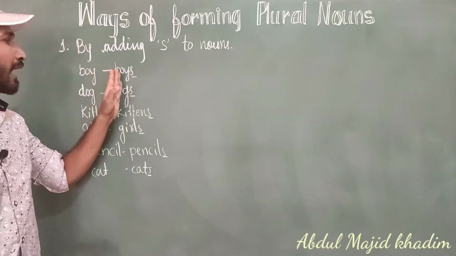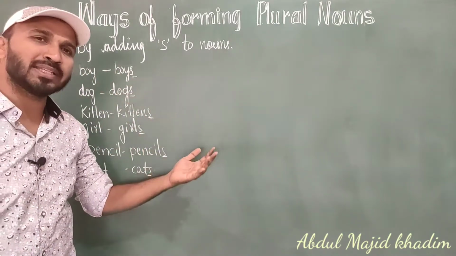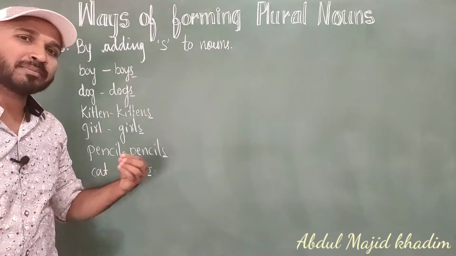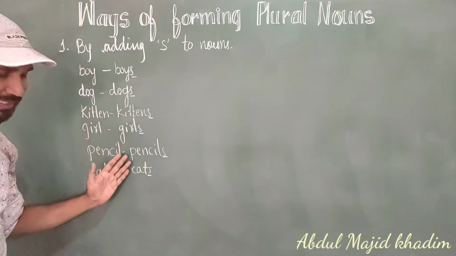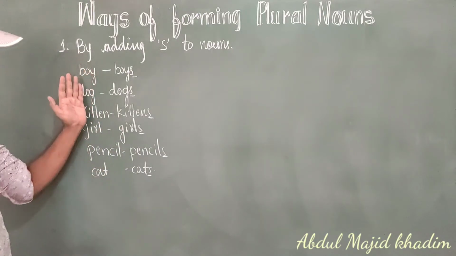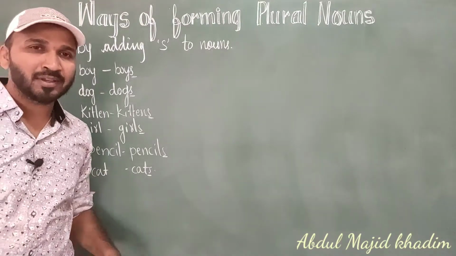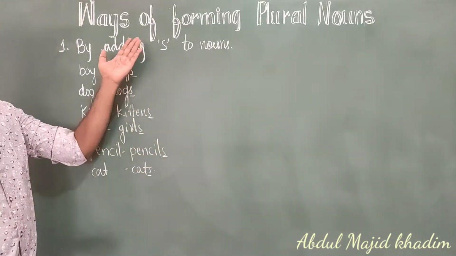Boy, one boy, and boys, maybe it is 10, 20, 30 or 2. Dog, dogs, it stands for many. These sides are standing for many and these are standing for single. Okay, let's see the next way of changing nouns from singular to plural.